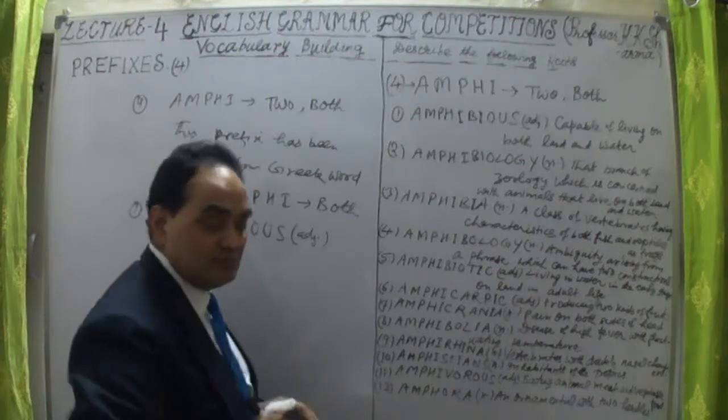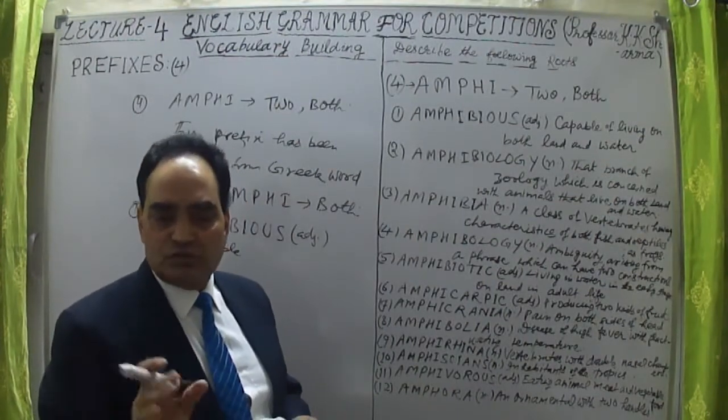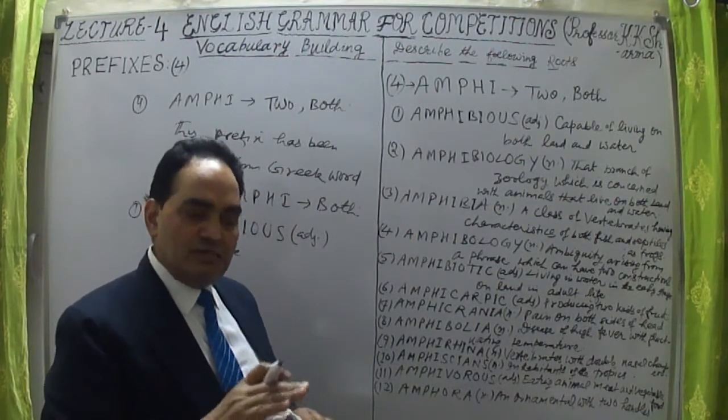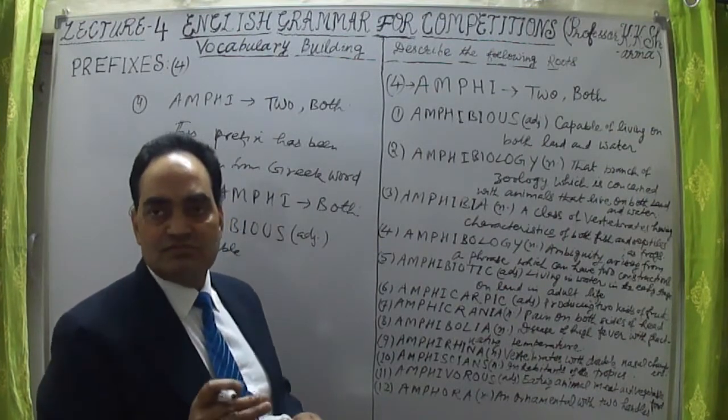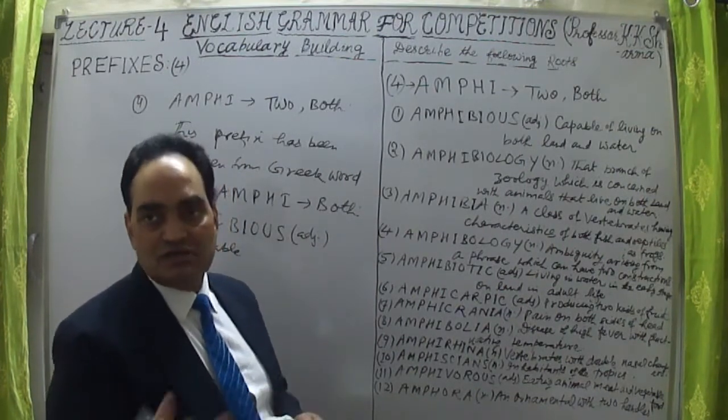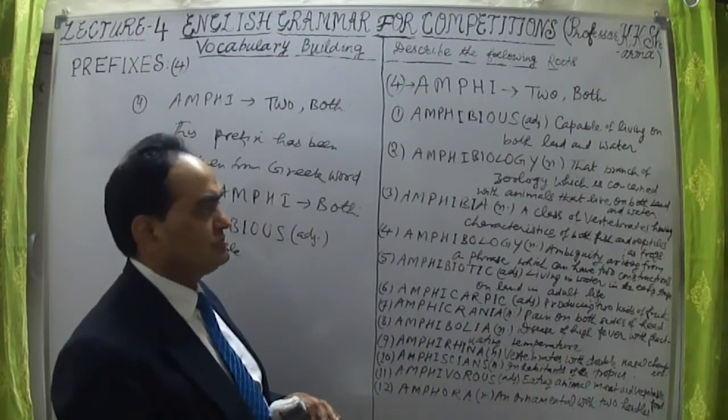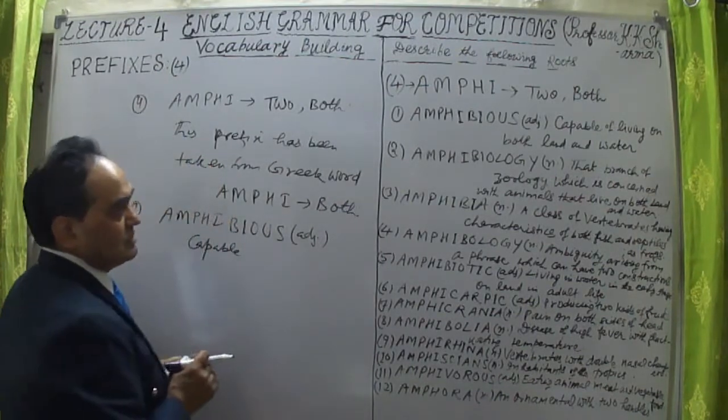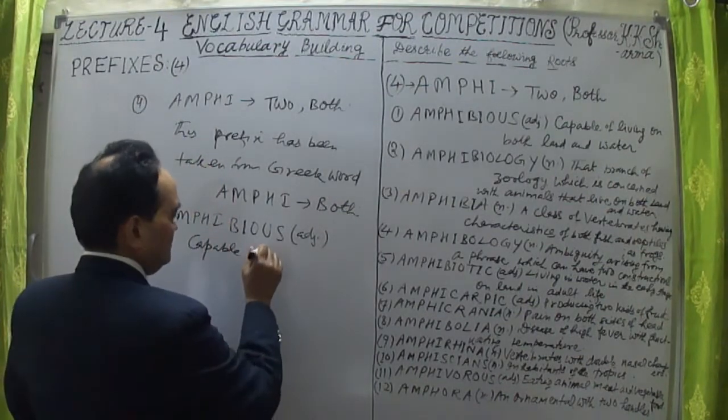Which are the amphibious animals? Amphibious animals are those animals which are capable of living on land as well as in water. First stage in water, then on land, or both ways. So, capable of living on both land and water.